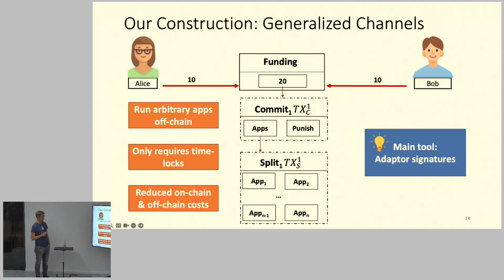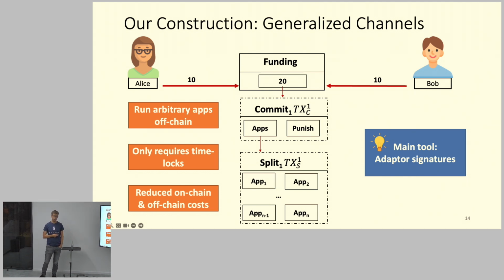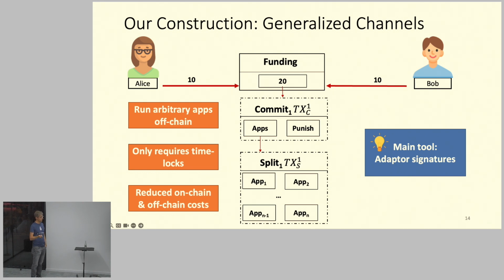Okay, and how does this work? The protocol itself is more complicated, and in particular, what we use there is something called adapter signatures, and adapter signatures are essentially a way to realize hash lock transactions with signatures. You can build adapter signatures. It was actually, I think, introduced by Poelstra or so. He introduced this concept, and then several people used it for different things, and people also constructed adapter signatures, I think originally from ECDSA, and later it was constructed from Schnorr signatures, but there was no formalization for this.